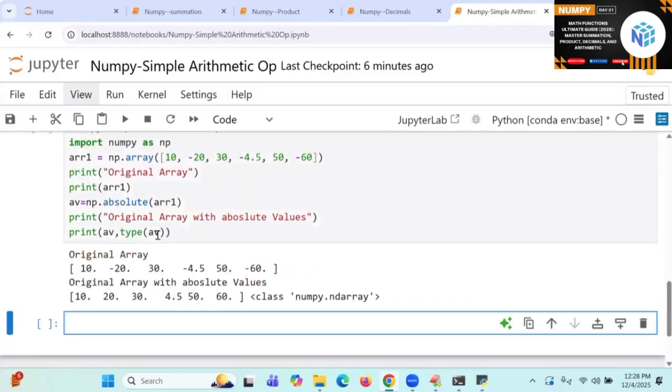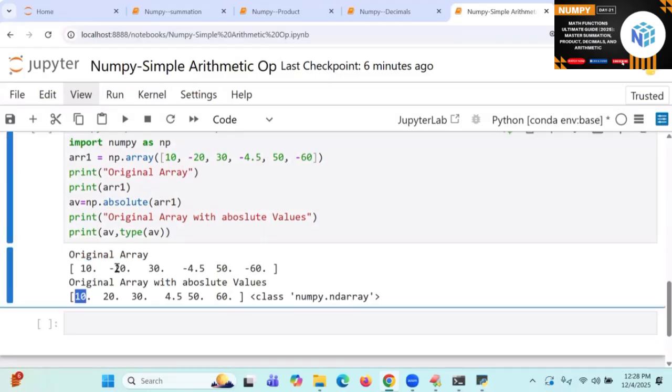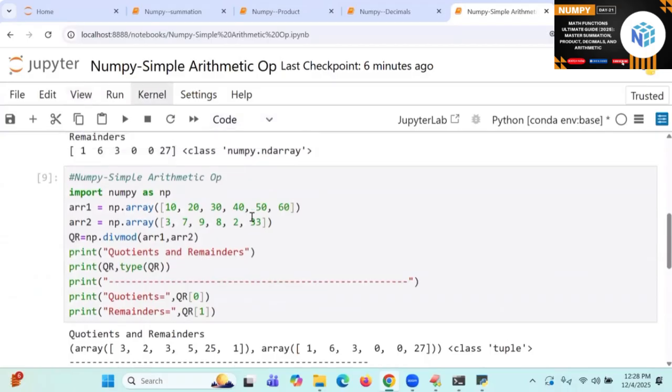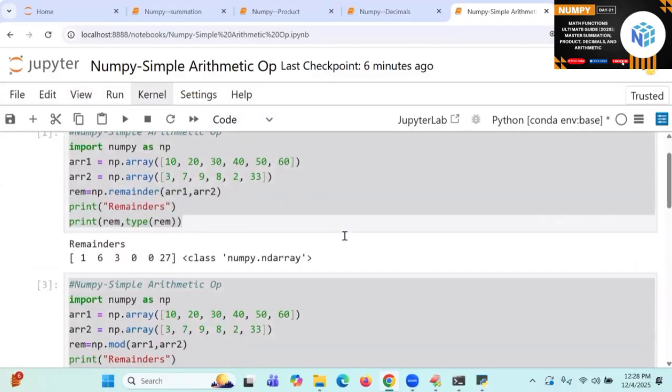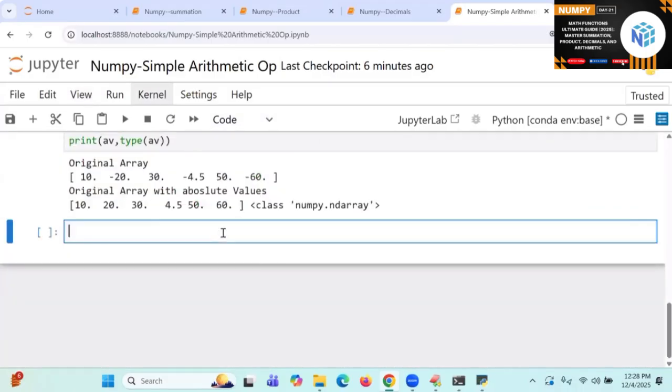There you are going to get the complete positive values; minus 20 will be like this. All negative values are coming in positive format. So it is very simple. I need not talk about add and those things; we spoke about them multiple times.